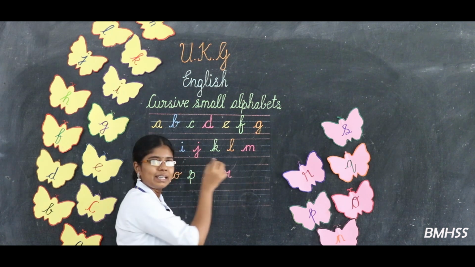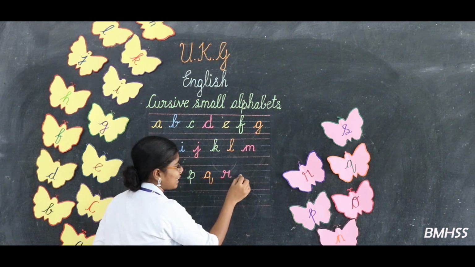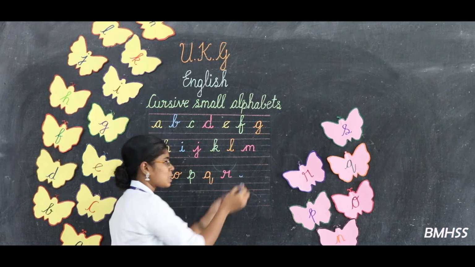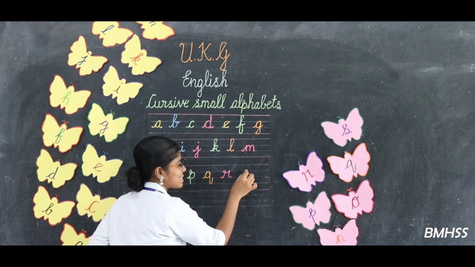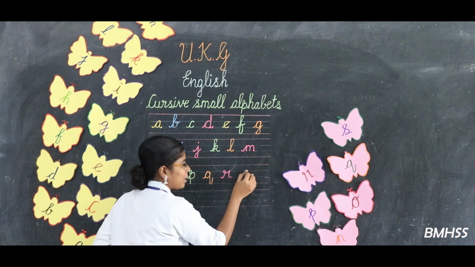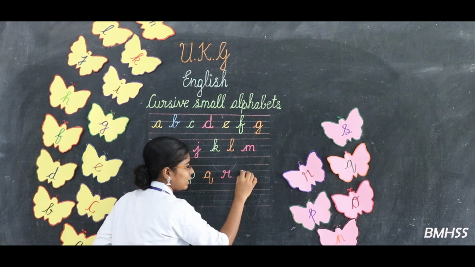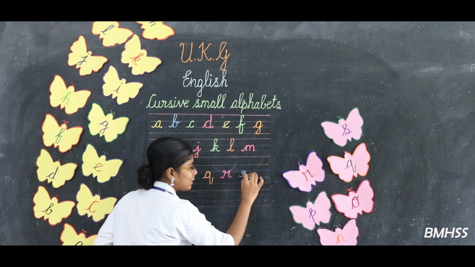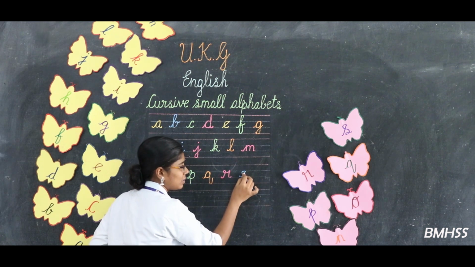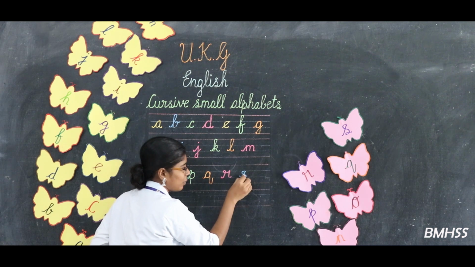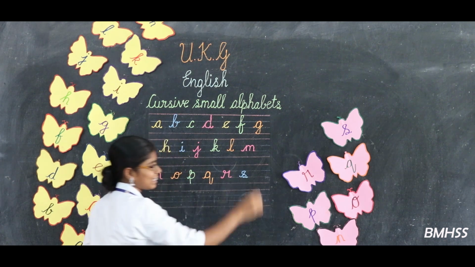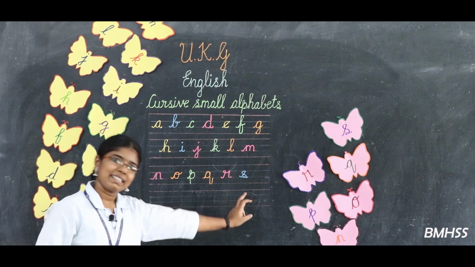Look at the board. Keep the pencil on the third line. Start from the small bend. Go up and touch the top blue line. From here, listen carefully. One rightward open curve and then finish it with the leftward open curve and then finish it like this. This is the letter yes.